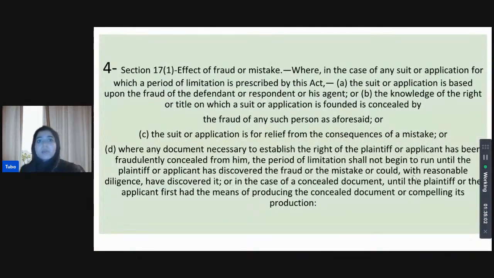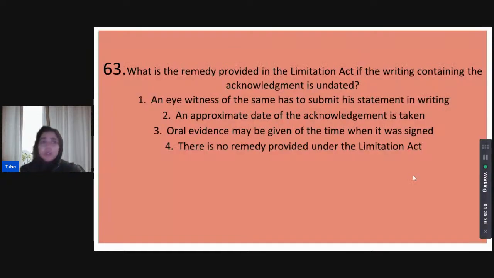So as we go through section 17, all three are stated within it. In all these cases, the period of limitation will not run where it is based upon fraud, where there is knowledge that there is a concealment, where there is knowledge that it is wholly and solely based upon fraud, or the suit or application is for relief from the consequences of mistake. In these cases, the limitation period will not begin to run itself.